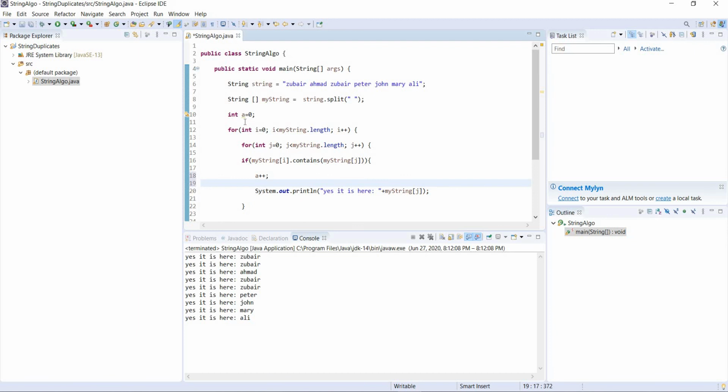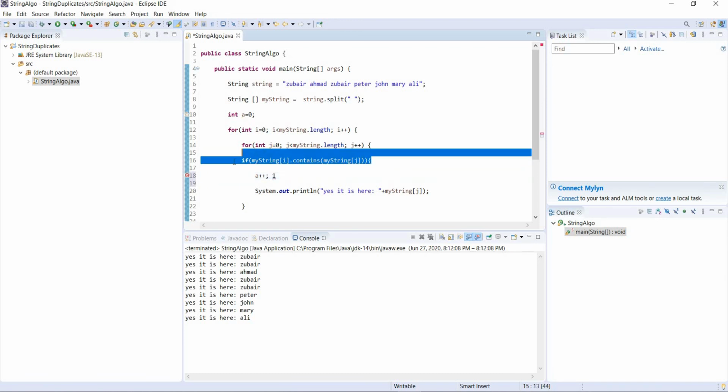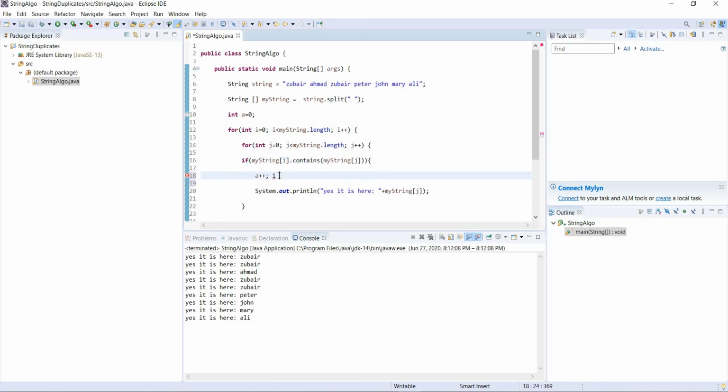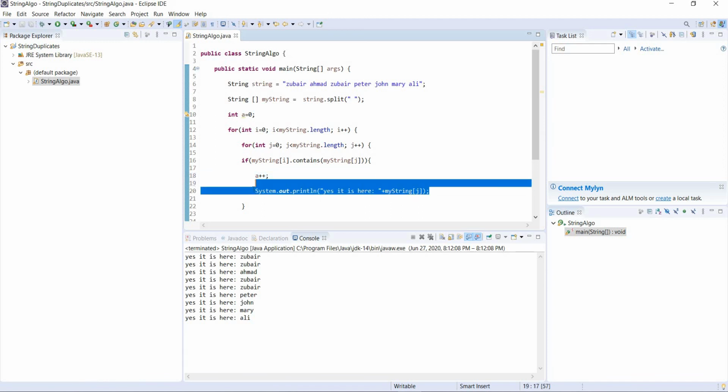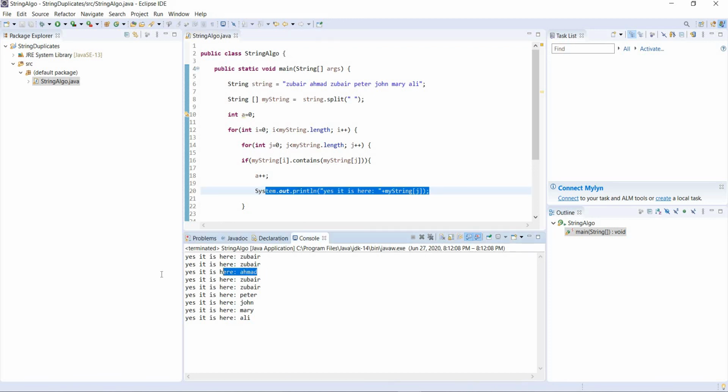So this A is 0, and if this condition becomes true, A becomes 1. Then it goes back up again and comes back, and if this condition becomes true again, then A will become 2 instead of 1. If there is only one element, it should not print here, because we are looking for the duplicates. There is no use if it contains just one element and starts printing, like it did here. You see, Ahmad is only one.